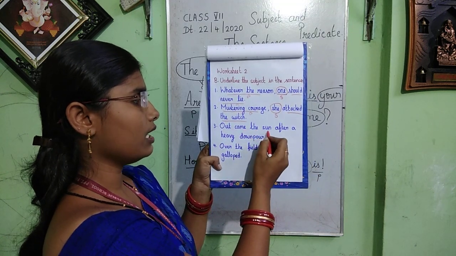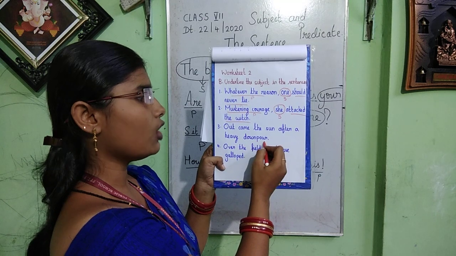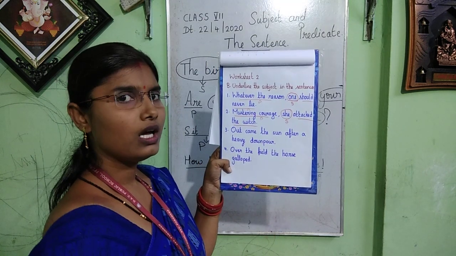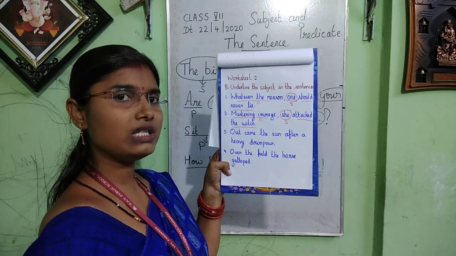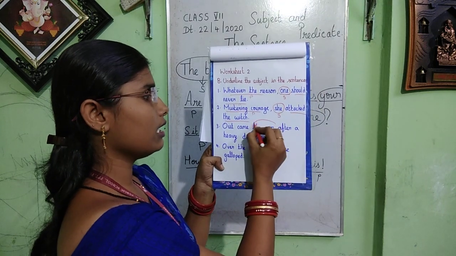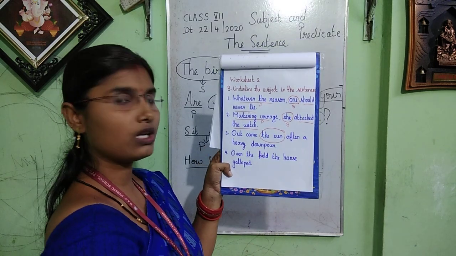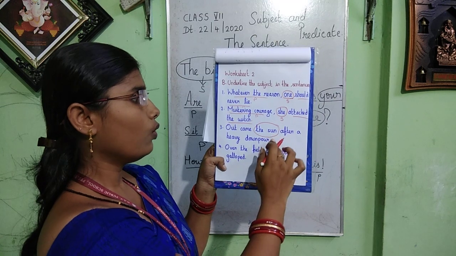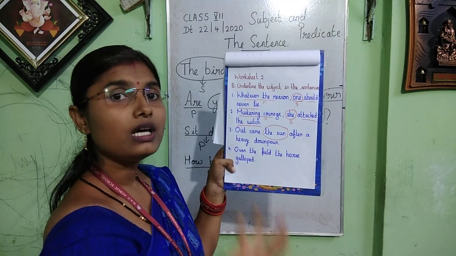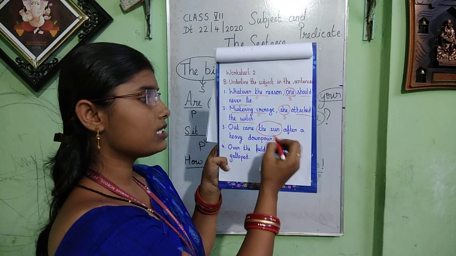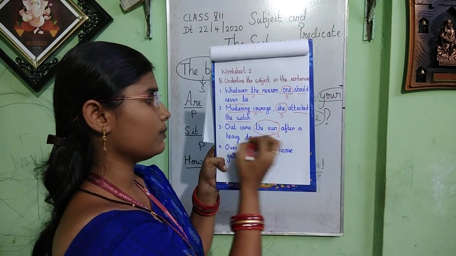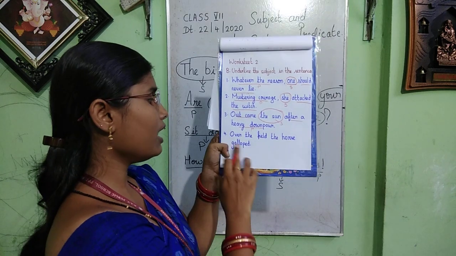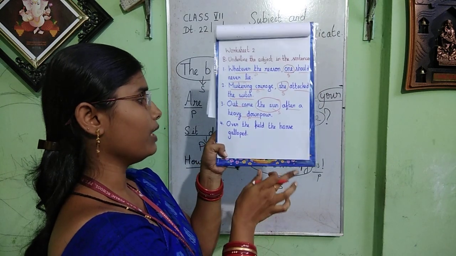Out came the sun after a heavy downpour. Now identify which one is the subject. Yes, the sun. The sun is the subject, because here, who came after a heavy downpour? The sun came. Who came? The sun. So here "the sun" is the subject and everything else is the predicate. Now let us move on to the last example.